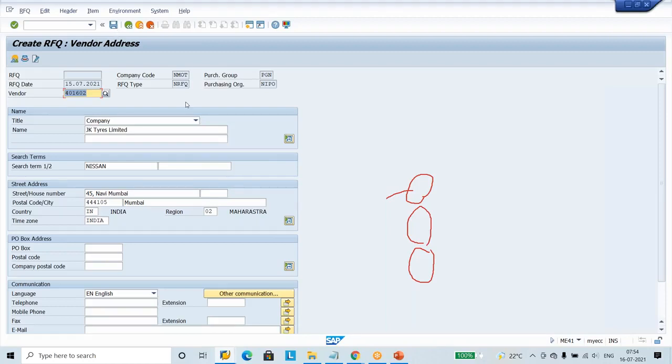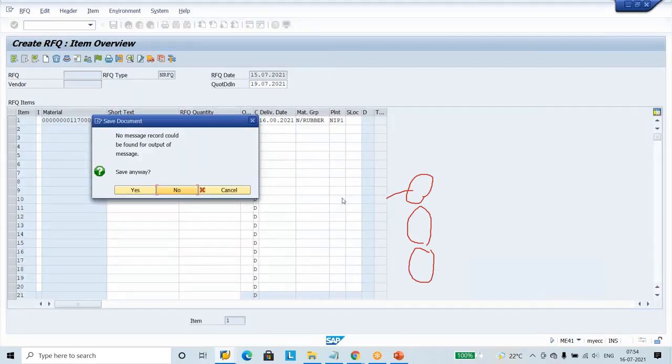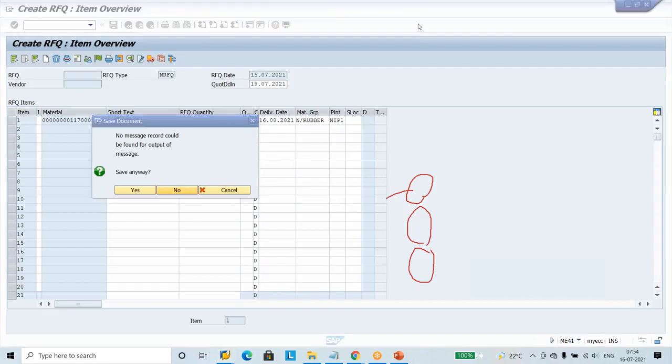Now save it. The system saves, but at saving time it says, Srinivasa, this is a document which is going to the outside. Once this document goes to the outside, it has to take a printout. Unfortunately, at present your laptop or your server is not connected to the printer.